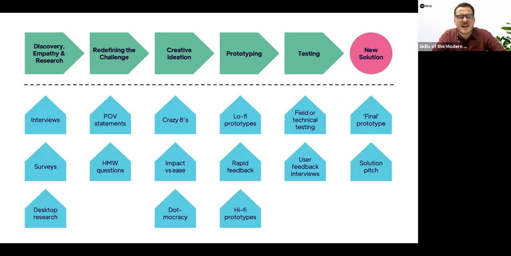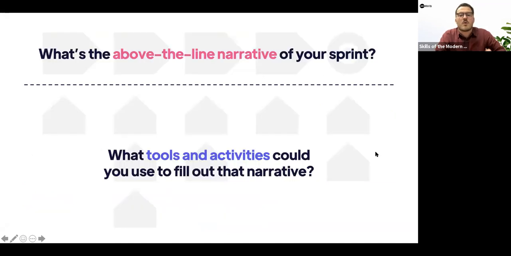As I said, the above the line narrative might be pretty similar, if not exactly the same for your sprint, though it might change a little if you're doing something like a vision sprint or a kickoff sprint. You might have slightly different stages. But what I want you to think about is what those above the line things are. What is the broader narrative of your sprint? And then what are the different specific activities and tools that you're going to use to achieve that stuff above the line?